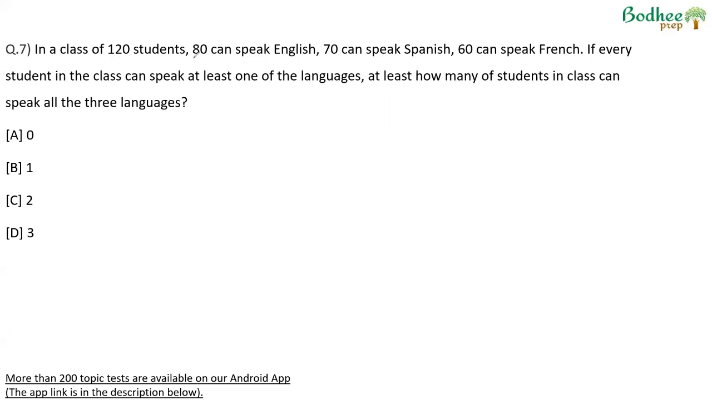In a class of 120, 80 can speak English, 70 can speak Spanish, 60 can speak French. Every student in the class can speak at least one of the languages. At least how many students in the class can speak all 3 languages?